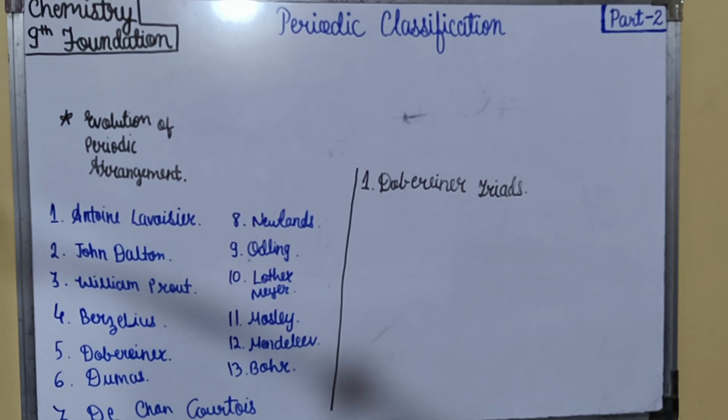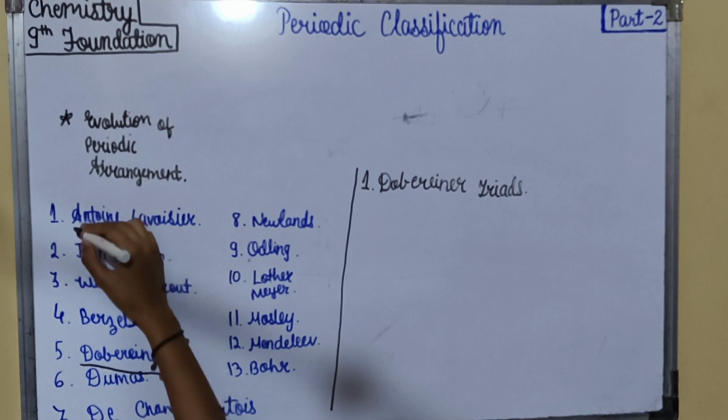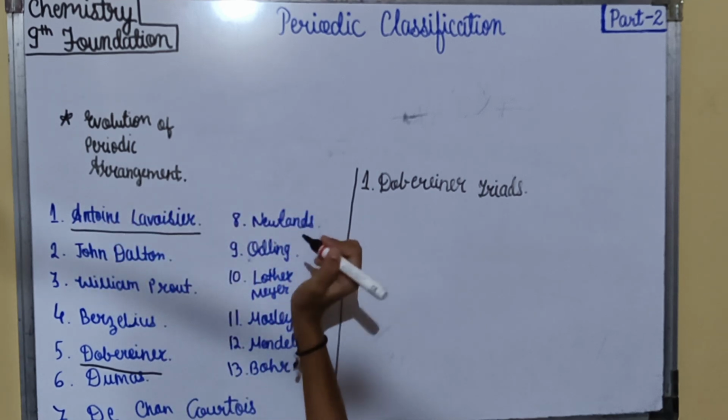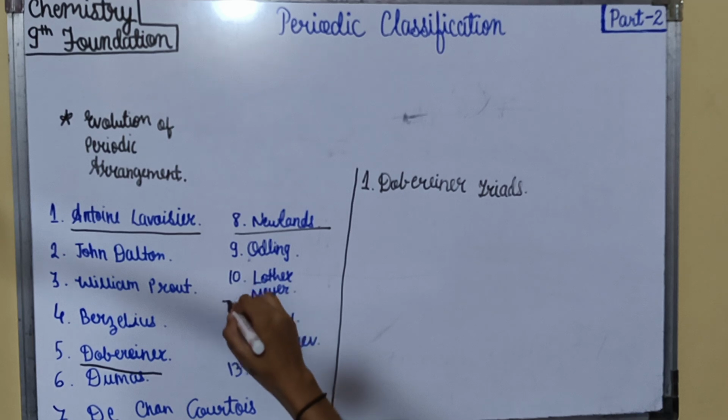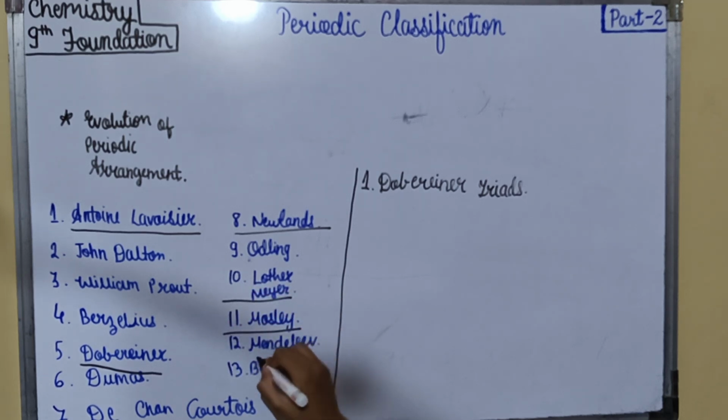Now the scientists we are going to learn about deeply are first Dobereiner. Already we have learned about Antoine Lavoisier. Another we'll learn about Newlands, then Lothar Meyer and then Moseley. Also Mendeleev. Like this we are going to learn. First one is Dobereiner triads. I'll repeat the main part twice.